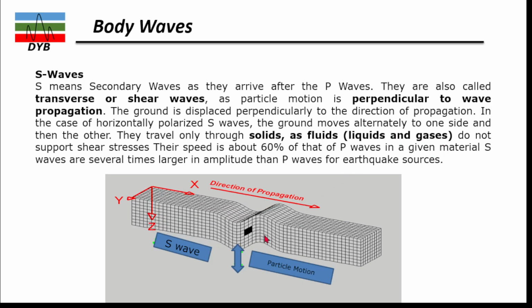And the velocity of these waves is 60% of the P waves. I mean, it's a smaller velocity than the P wave, 60% smaller velocity. And when it is produced during an earthquake, they are more destructive.